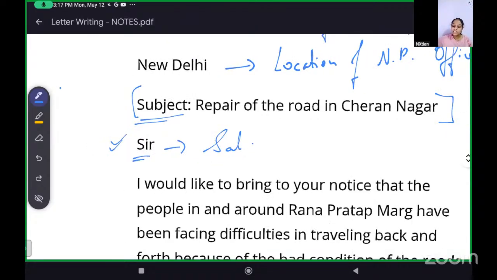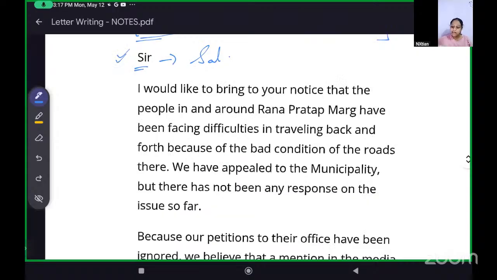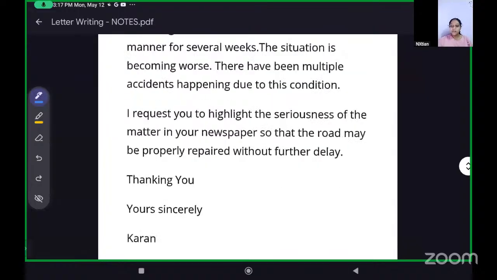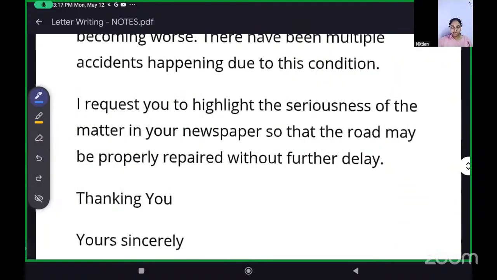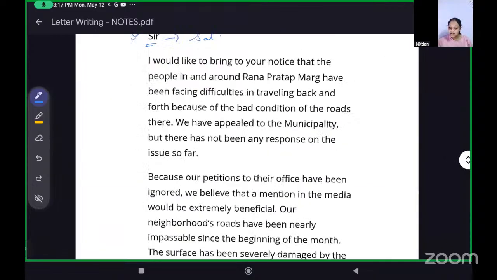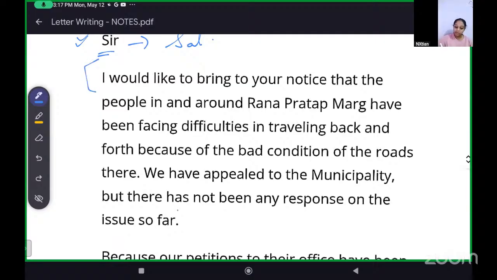Then you can see that this letter has been divided into 3 paragraphs. See, this is the first para, then we have second para, and then we have third para. How do we form these paras? Let me tell you a little bit about that. Okay, first para is about the problem. Okay, we talk about the problem. First para is tell about, you can write this down if you want, the problem.